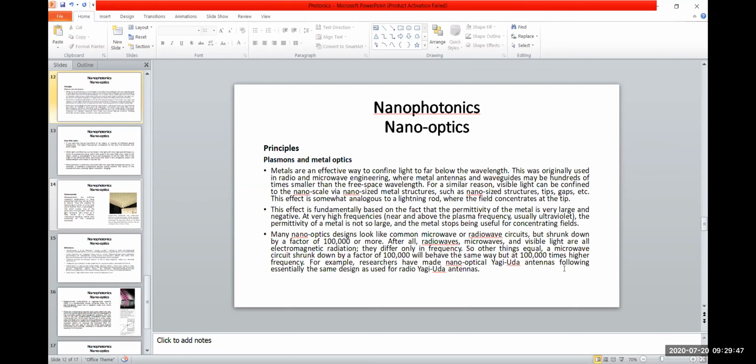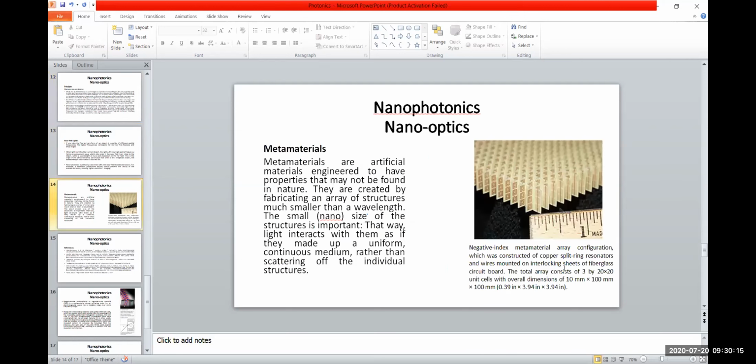And the third one is that many nano-optics designs look like common microwave or radio wave circuits, but shrunk down by a factor of 100,000 or more. After all, radio waves, microwaves, and visible light are all electromagnetic radiation in nature. They differ only in frequency. So that's why this happens. And you can go through this as well.